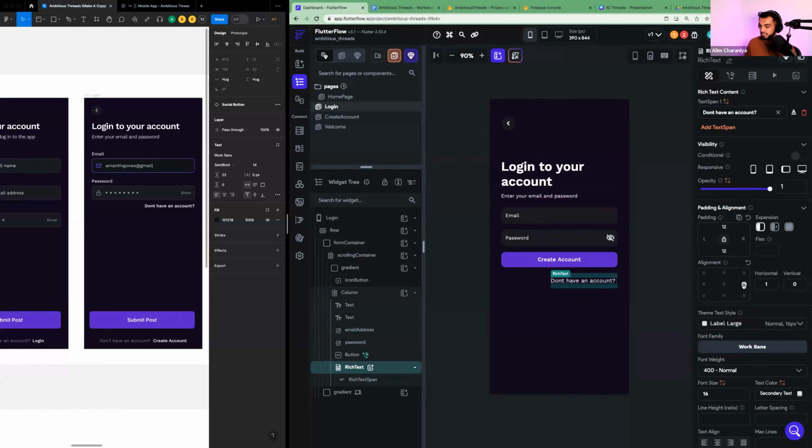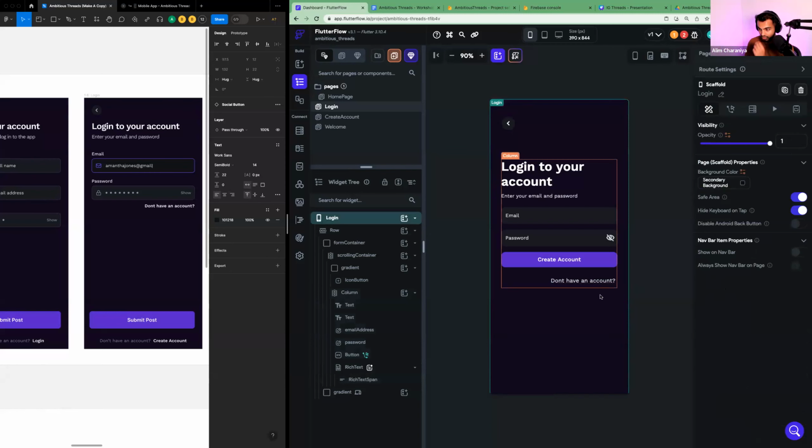Then I will align it to the right by looking at the alignment property and just tapping on the right dot here. This alignment property allows you to change the alignment based on where it is in a container. So I'm just going to align it to the right. Okay. Fantastic.